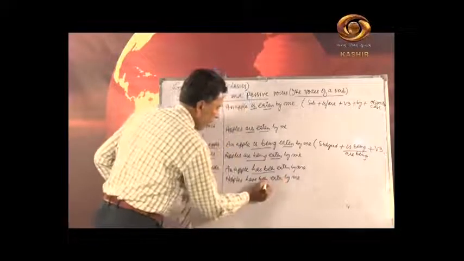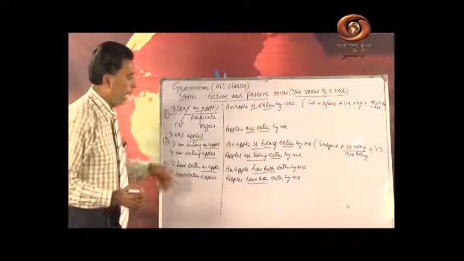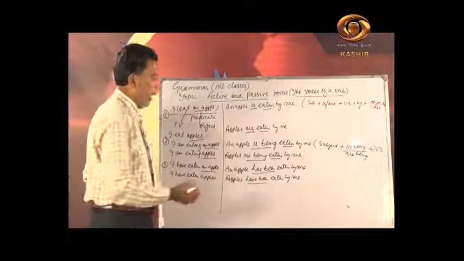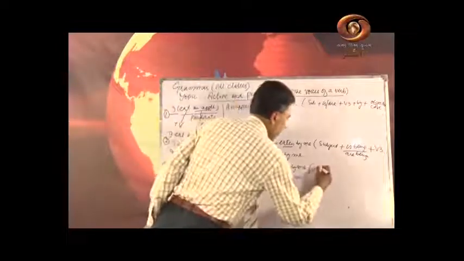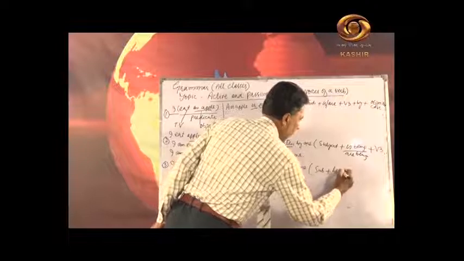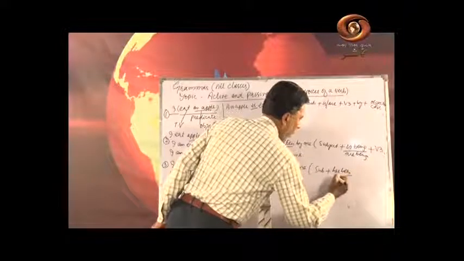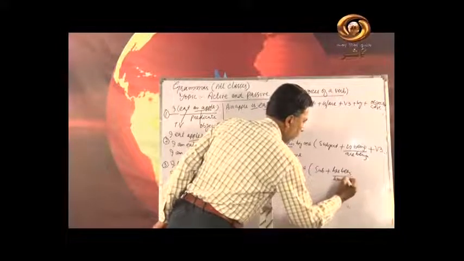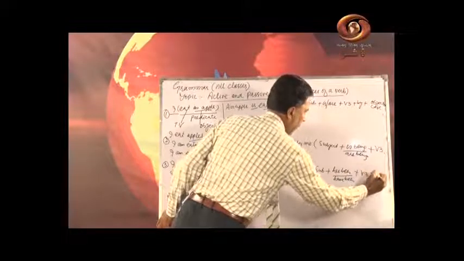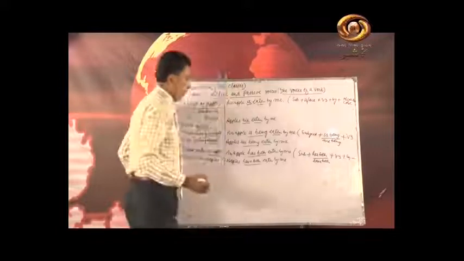Now what have I used here? Have been and has been. This is singular and this is plural. And here you can write subject plus has been or have been according to the subject, plus V3 and plus by, and the objective case.